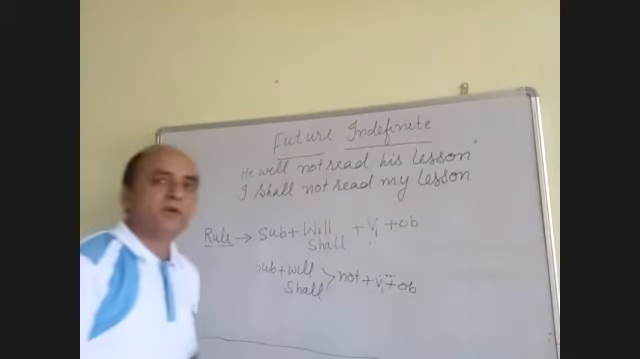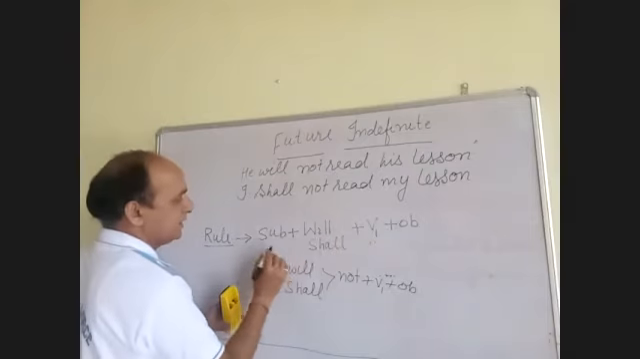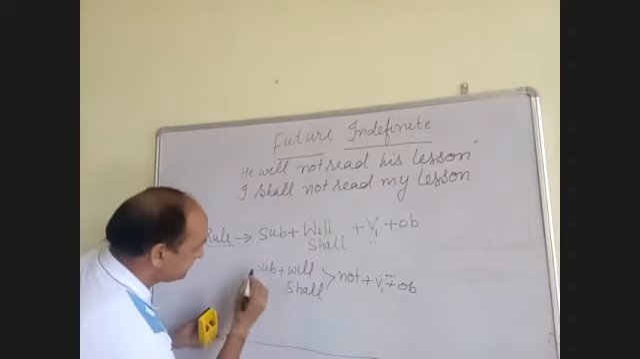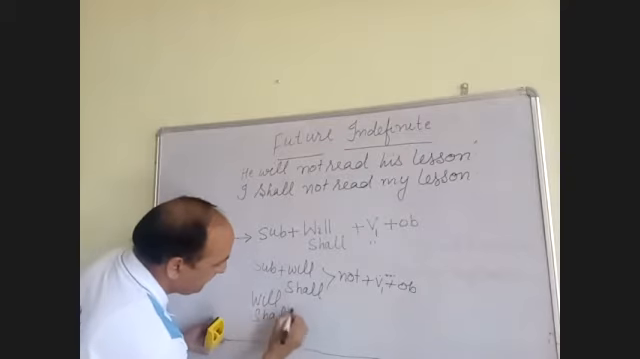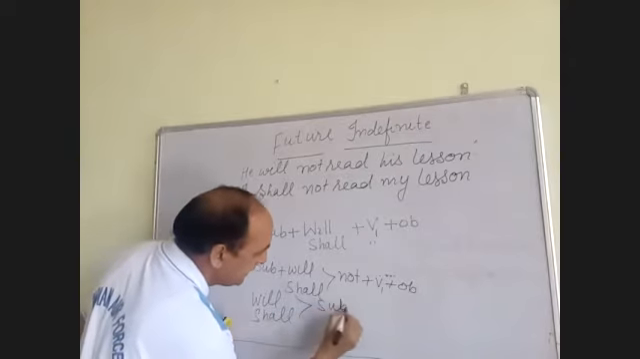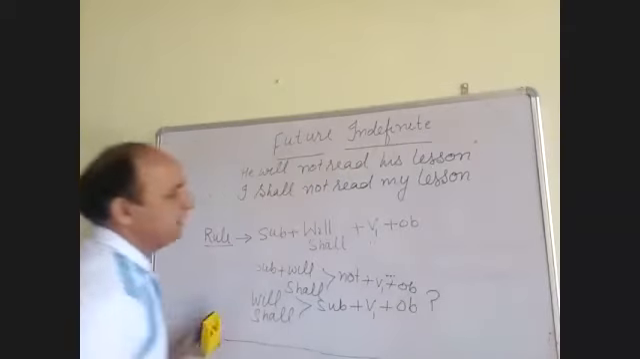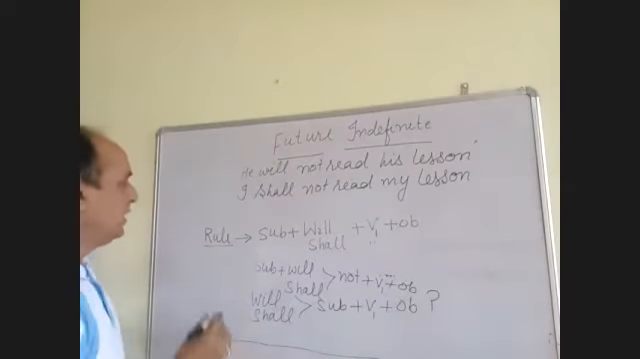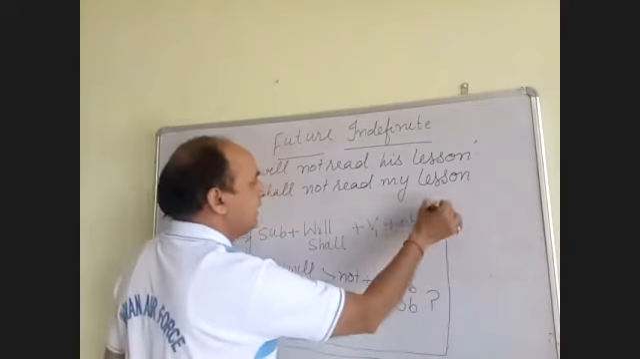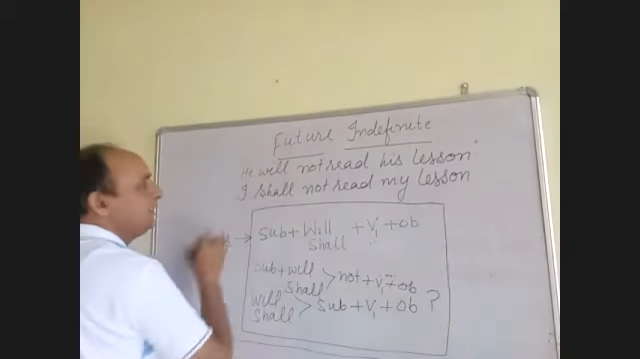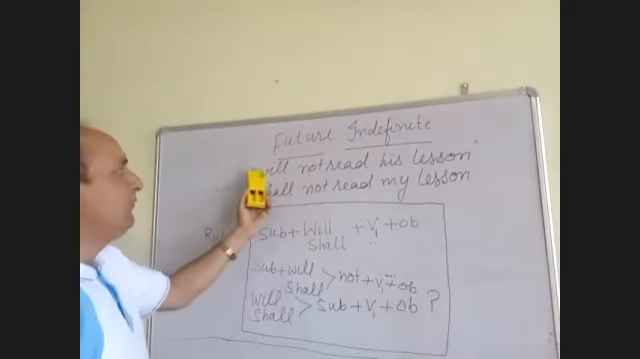If you want to convert the sentence into interrogative, put this helping verb before subject. Will or shall, subject, first form, object, and question mark. This will be the rule. It means these are the rules for converting the sentence into simple, interrogative, and negative. Now you can write again in the same way. He will not read his lesson.